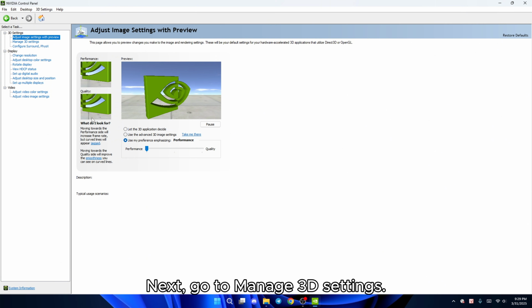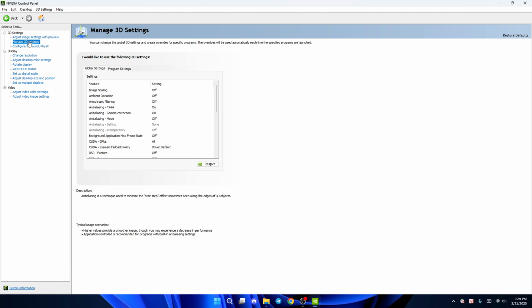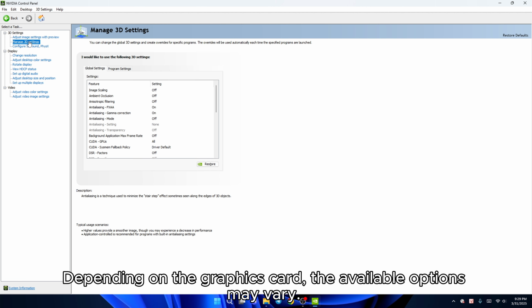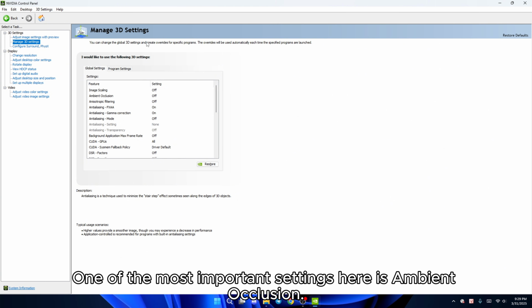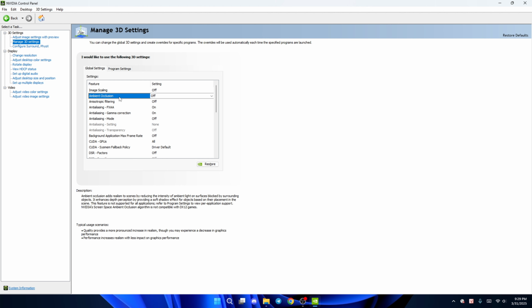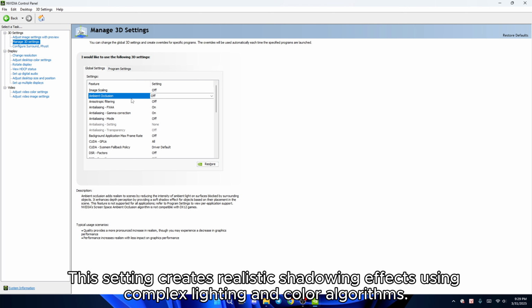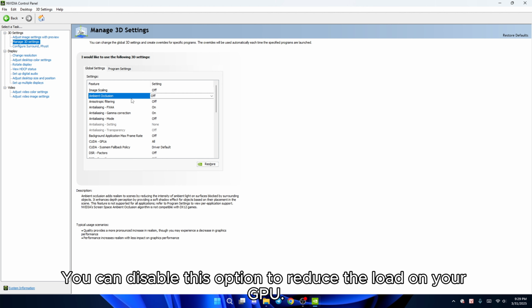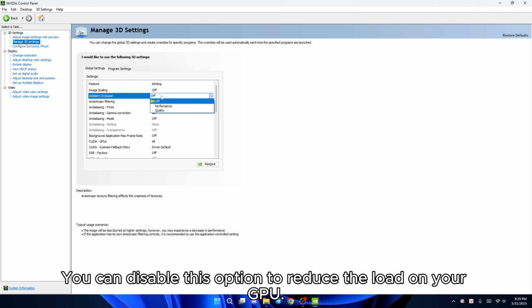Next, go to Manage 3D Settings. Depending on the graphics card, the available options may vary. One of the most important settings here is ambient occlusion. This setting creates realistic shadowing effects using complex lighting and color algorithms. You can disable this option to reduce the load on your GPU.